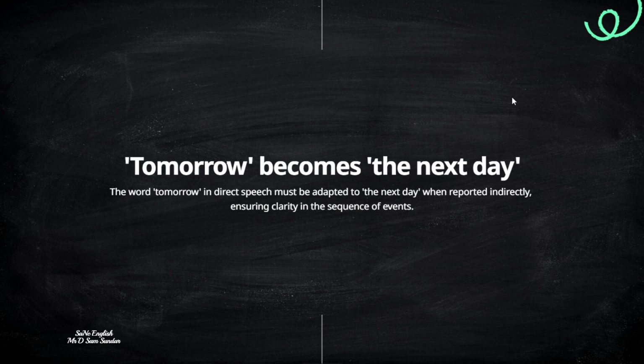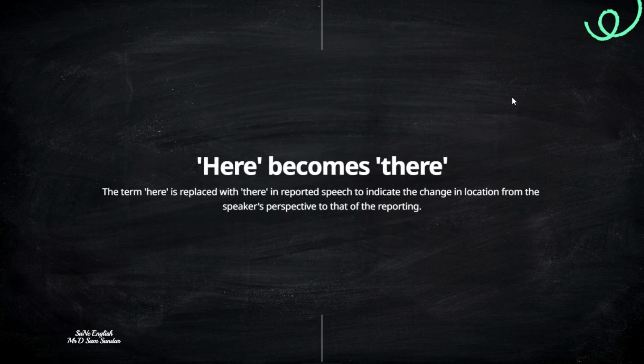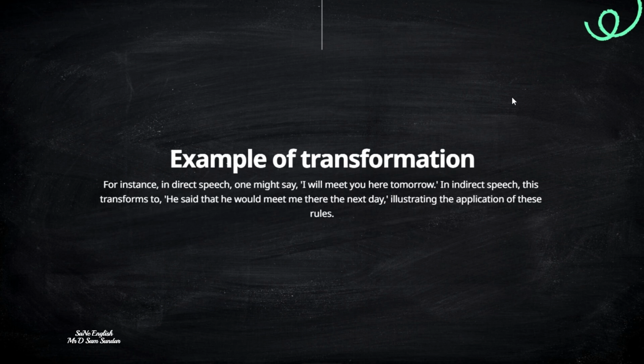And tomorrow becomes the next day. Similarly, we see yesterday becomes the previous day. Here becomes there, and now becomes then. So here we can see an example of transformation. "I will meet you here tomorrow" is getting converted to "He said that he would meet me there the next day." So you can see this is given in future simple.